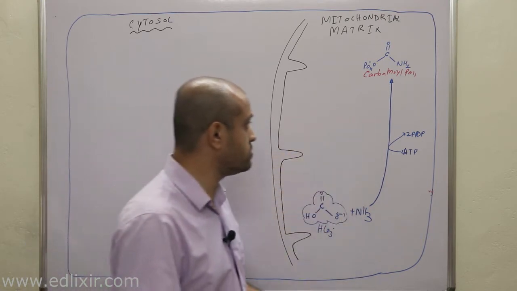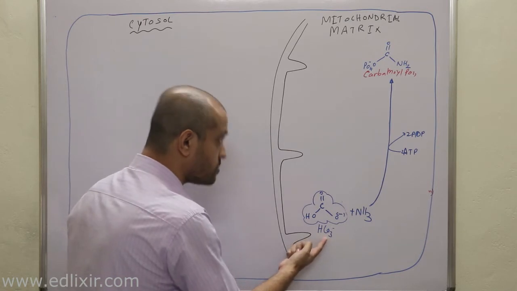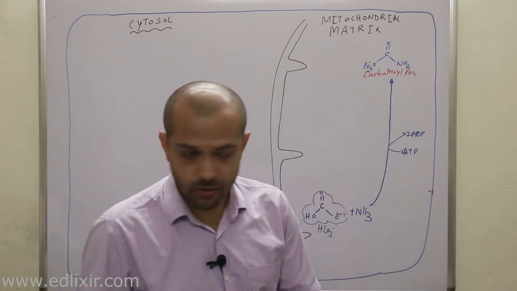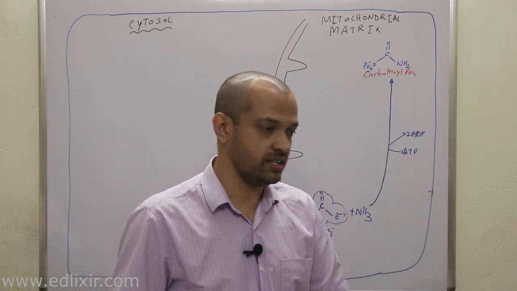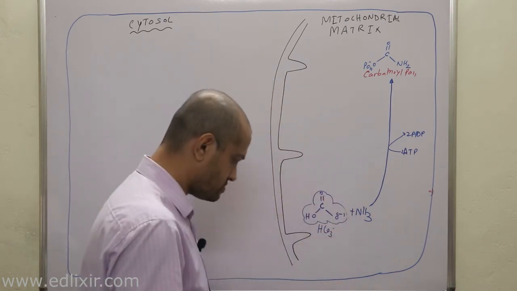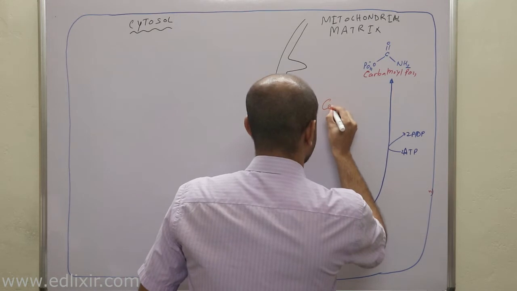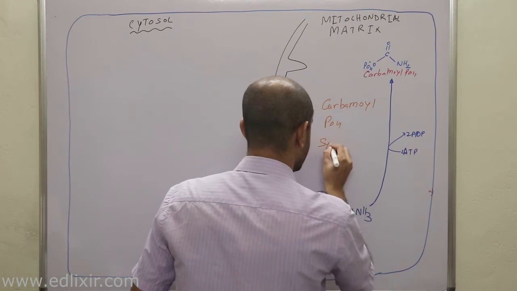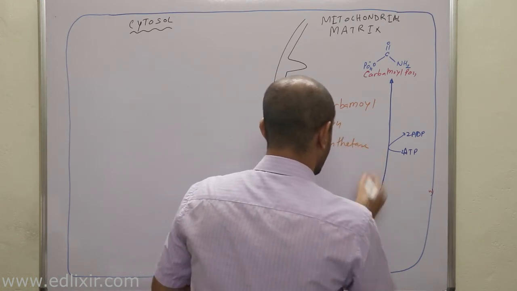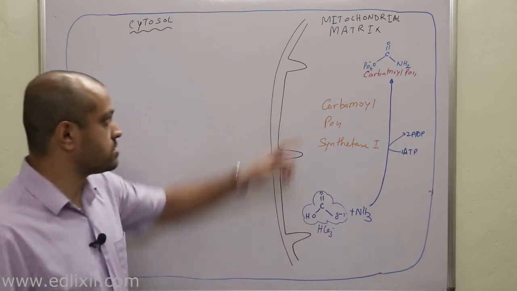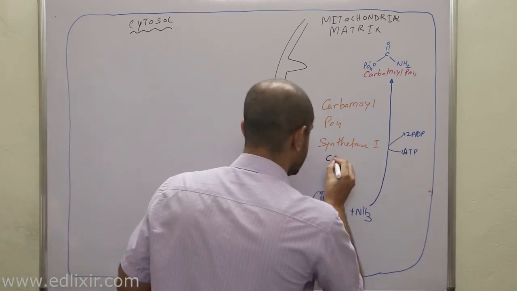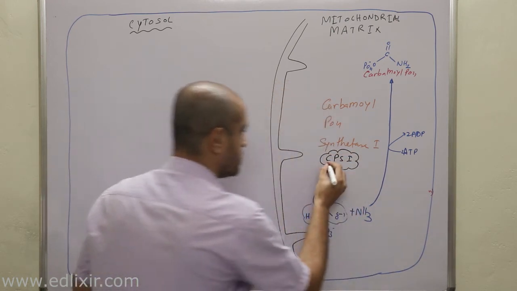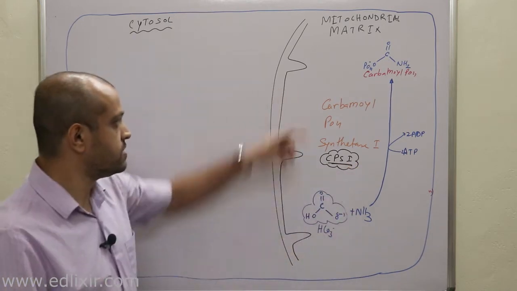Now a very important point here is this: for the conversion of this bicarbonate into carbamoyl phosphate, a very important class of enzyme is required. The name of this enzyme is carbamoyl phosphate synthetase 1. Now listen, this is known as CPS1. Clear? This is known by the name of CPS1.